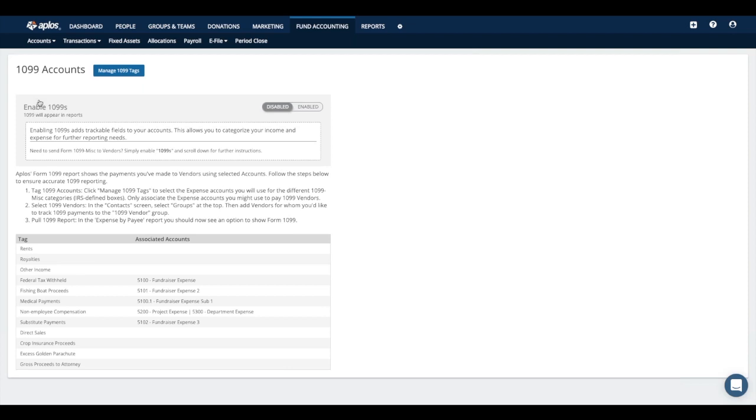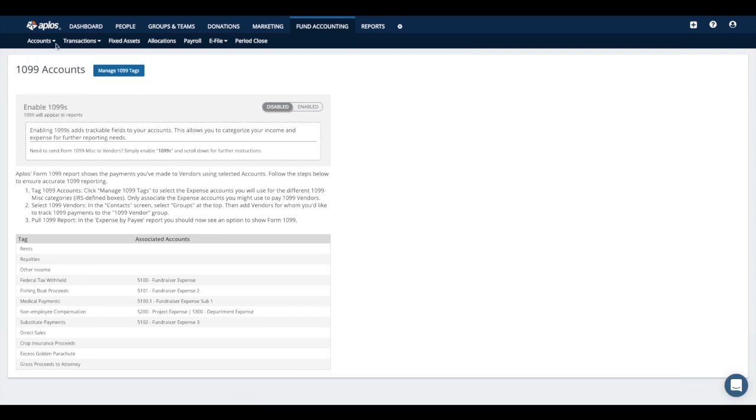The second step to that would be to go into your contact list under the people area, which I'm going to cover here in a little bit. We have a group created for you there that's called 1099 Vendor. You'll just want to assign those contacts to that group so that we know which individuals to keep track of. Once everything is mapped out, the system will keep track of that information, so that when you're ready, you can generate the 1099 form for those people through the reports area of the system.